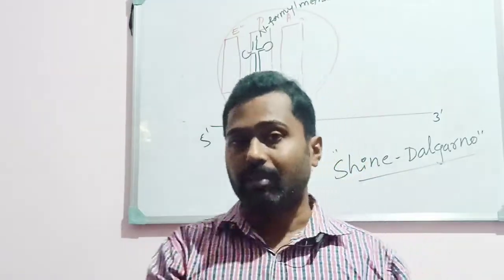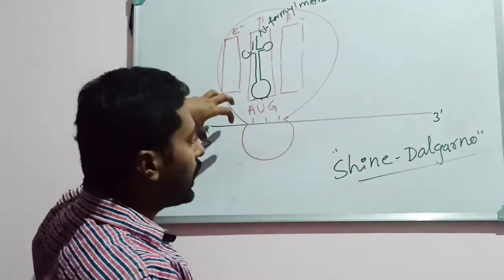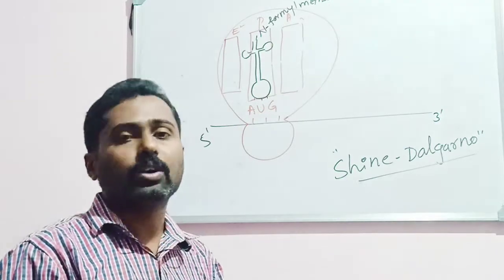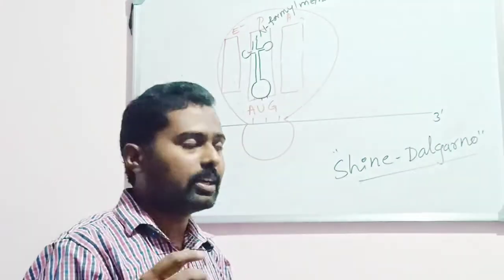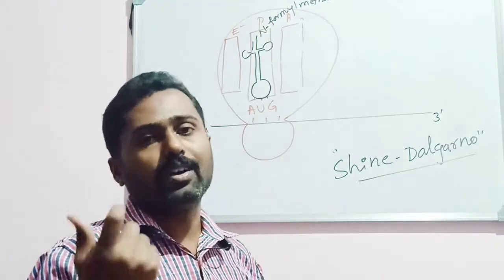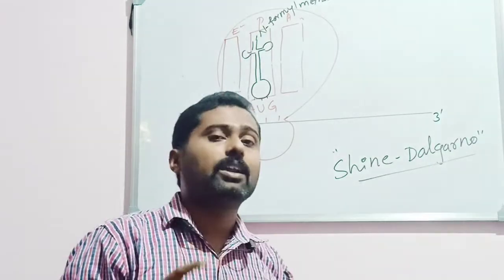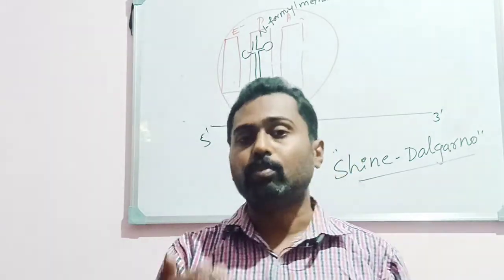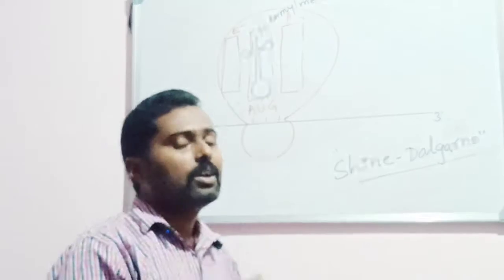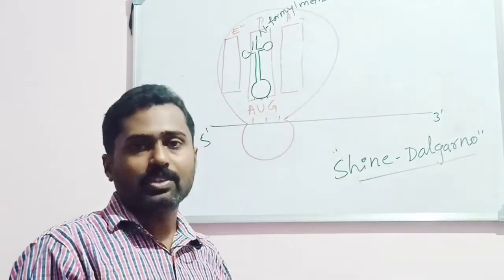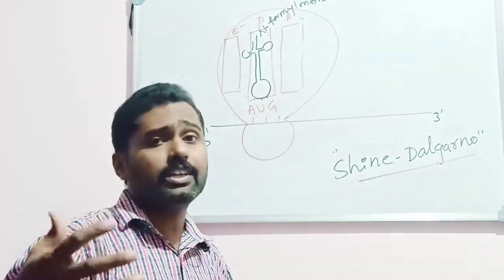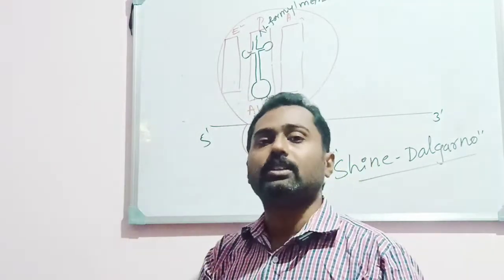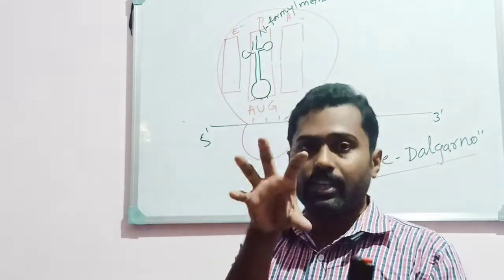The reason is that eukaryotic mRNAs are monocistronic, meaning one mRNA codes for only one protein. Monocistronic mRNA means an mRNA carries the message required for a single protein, but prokaryotic mRNAs are polycistronic. Polycistronic means a single mRNA can carry the message for more than one protein. Hence there will be more initiation sites. Since it codes for more proteins, a single mRNA must have initiation sites at different places.